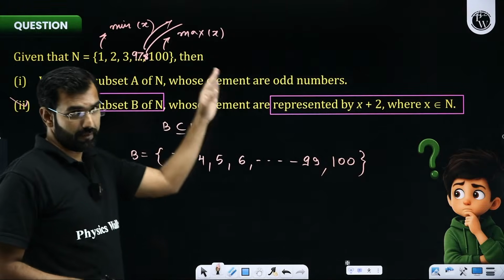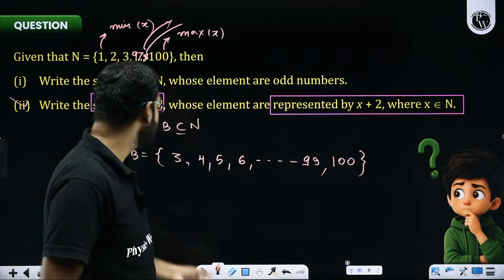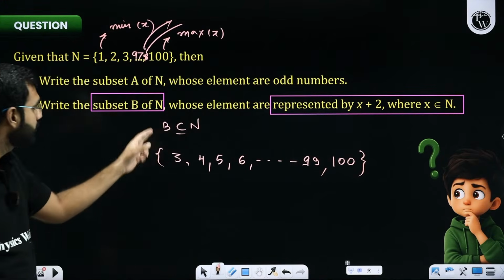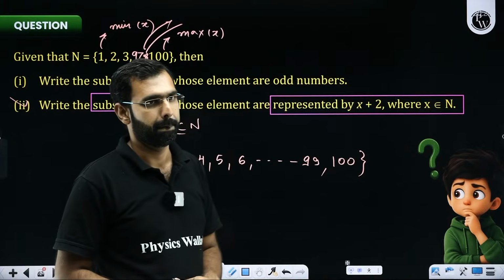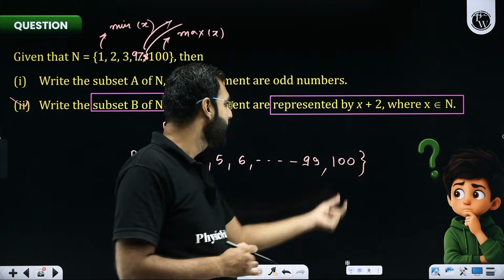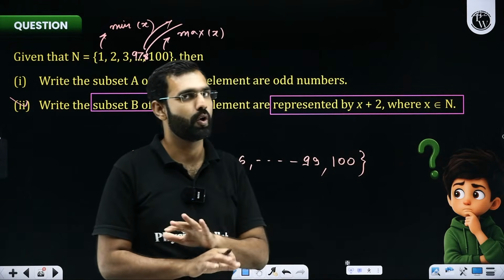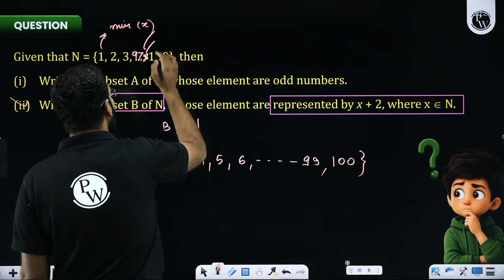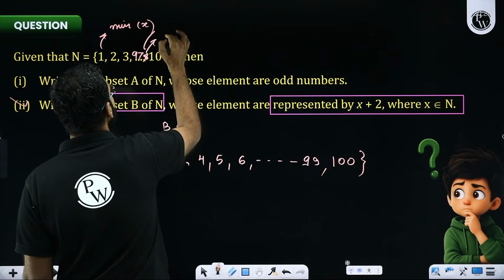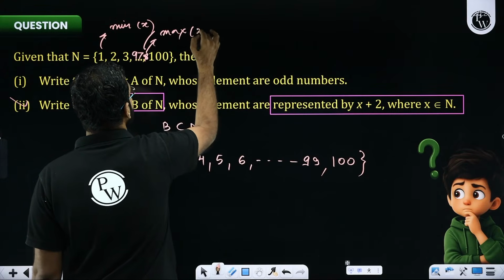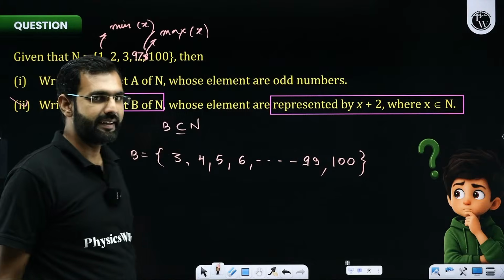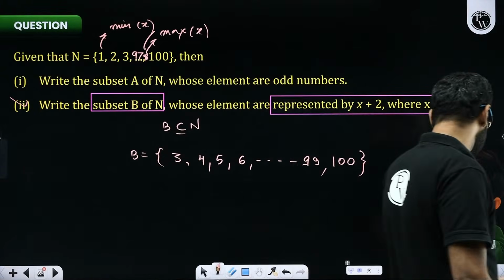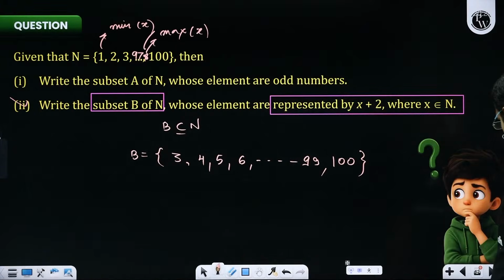Because 99 plus 2 will be 101, and 101 cannot be a part of B, because B is ultimately a subset of N. So if you're mistakenly writing 101 and 102 as well, you're making a mistake. Because for the second question, the maximum value of x which I'll take will be 98. Because I needed to ensure simultaneously that B remains a subset of the set N.